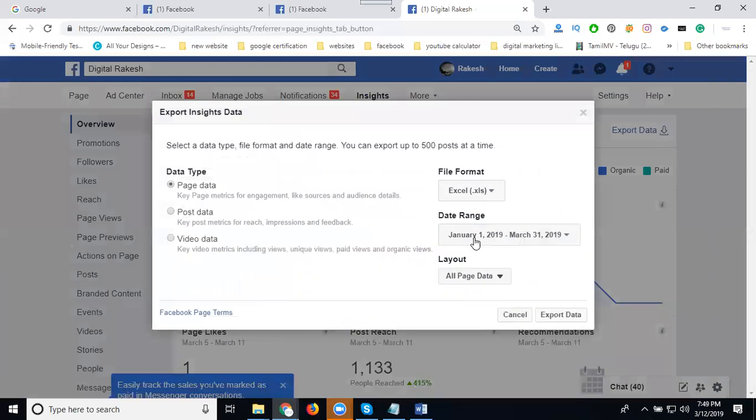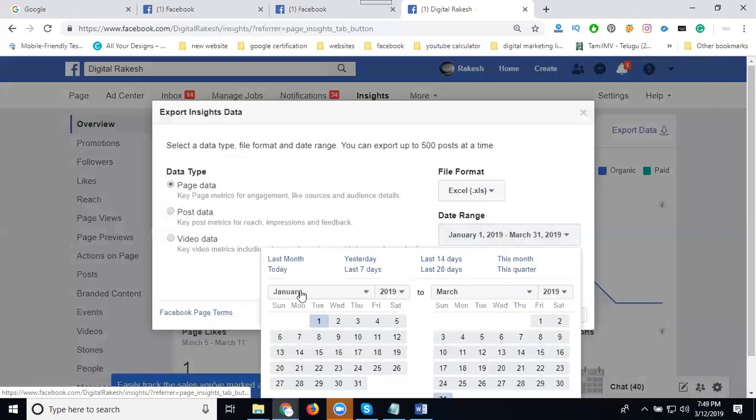Select it. First to March 31st. It's only March 12, so we'll go for this one. Click export data. Or else you can go manually.